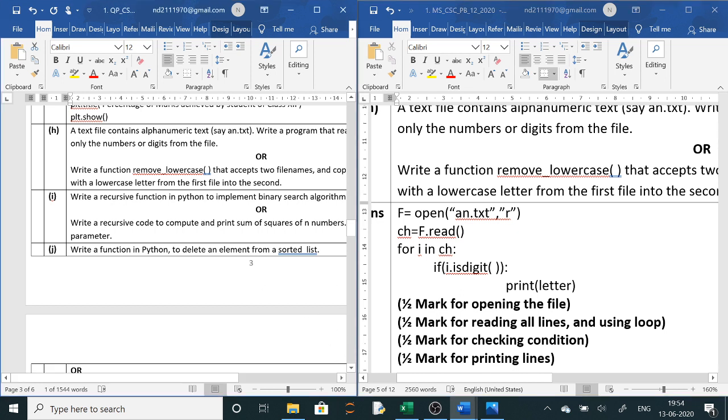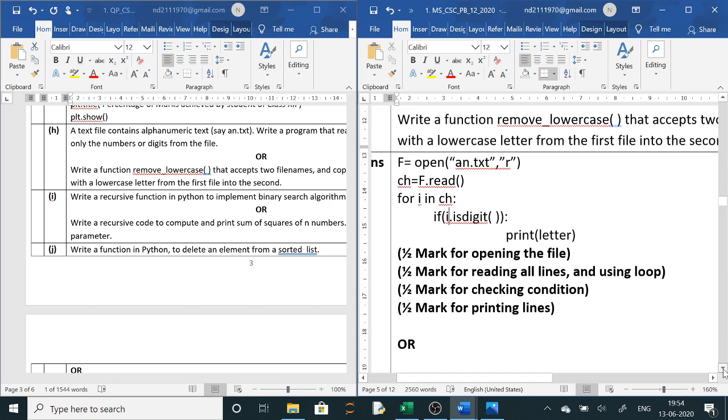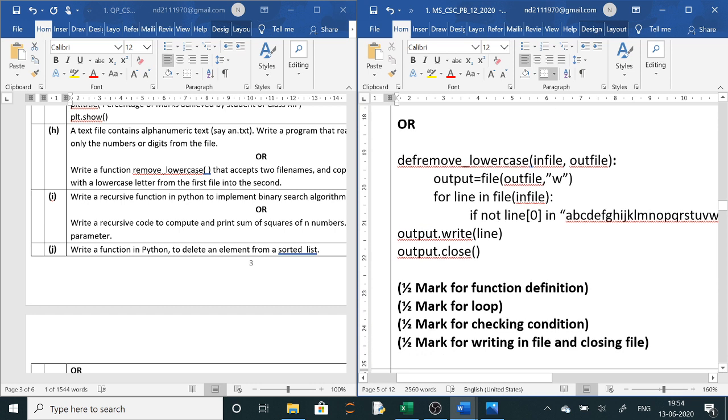Now the next is function to remove the lowercase. So let's go to the next question. Now here remove lowercase, you have to remove it. So here output you have taken in write mode, and then you are checking for line in file.